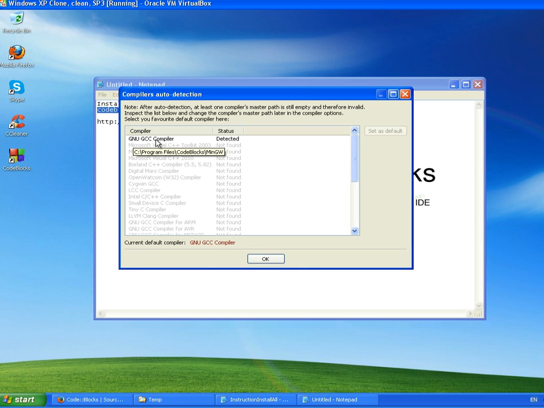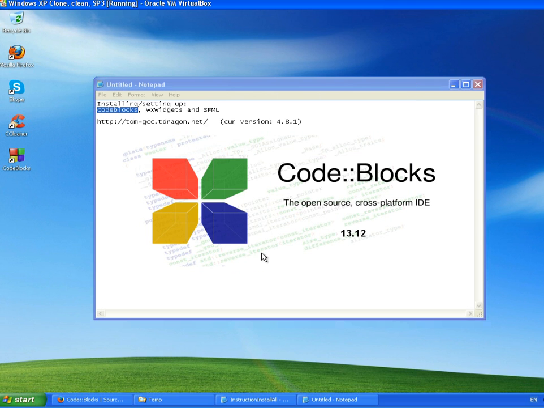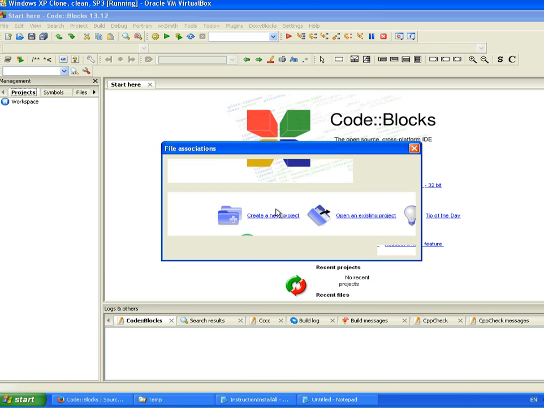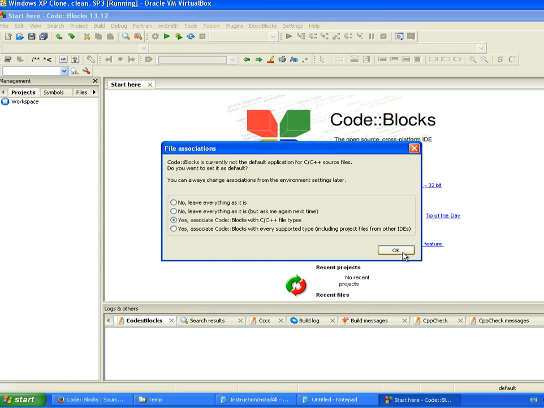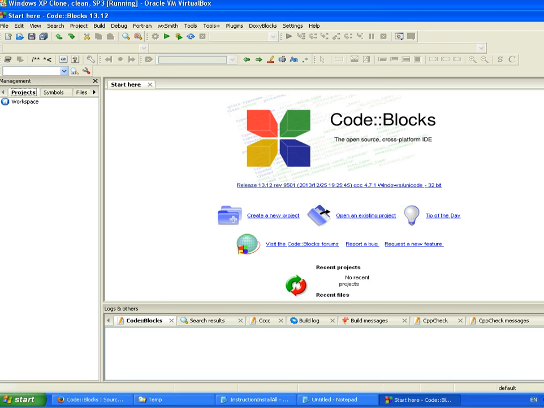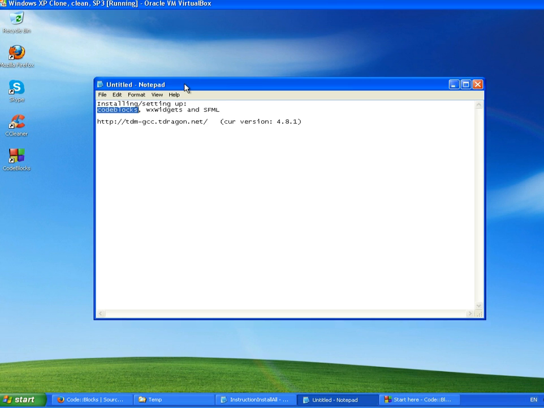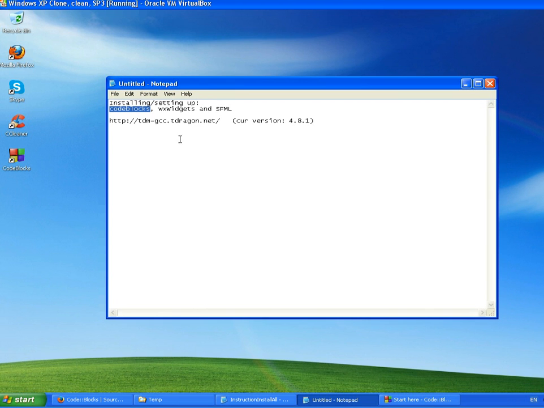Okay, and it detected this GCC compiler here. But the thing is that we want to install another compiler instead of this one, because a year ago when I was doing this, I noticed that there were some problems with the default compiler. So instead of GCC, we want this version of GCC. So let's go there next and use this one instead.